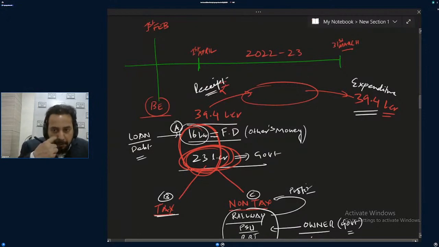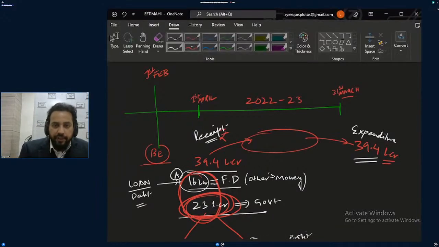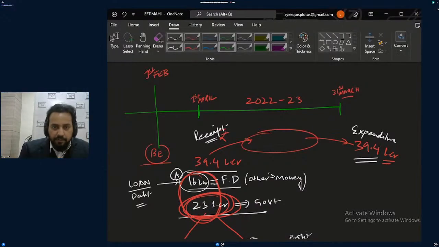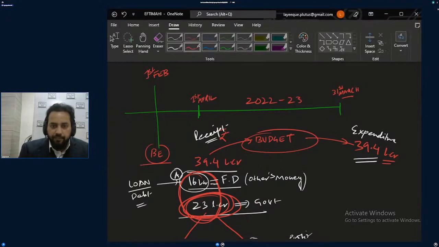So first try to understand this. There are two kinds of expenditure which can be done from the Consolidated Fund of India: voted and charged upon. You know this? Voted and charged upon. Apart from this, I'll write it as budget. This is the budget amount. Apart from this, there is another money which government is taking, but not part of the budget.